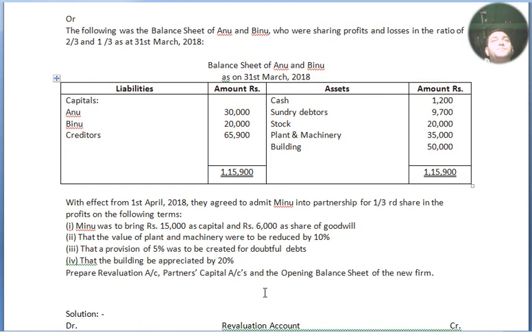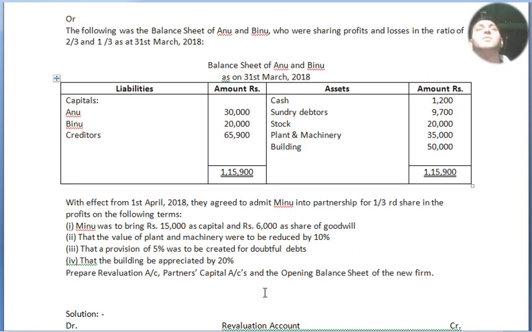The following is the balance sheet of Anu and Binu, who were sharing profits and losses in the ratio of 2:1, that is 2/3 and 1/3, as on 31st March 2018. Liabilities, amount, assets, amount. Capitals of Anu and Binu 30,000 and 20,000, and creditors 65,900. Altogether 1,15,900. On the asset side, cash is 1,200, sundry debtors 9,700, stock 20,000, plant and machinery 35,000, building 50,000, altogether 1,15,900.